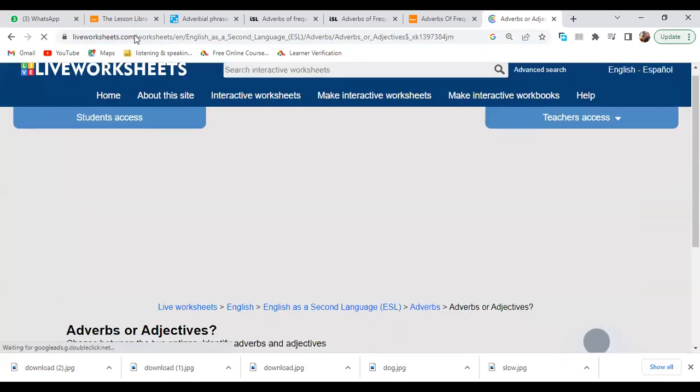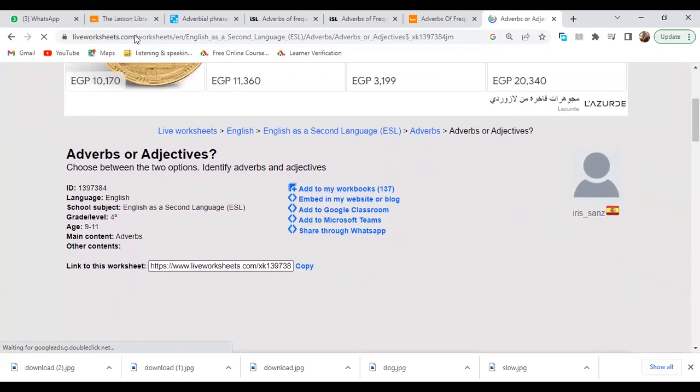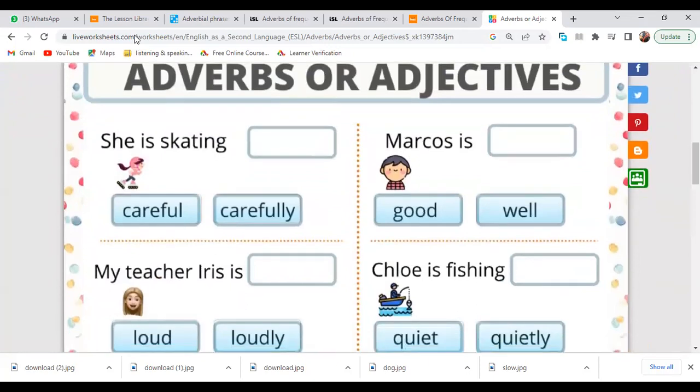It's an exercise that differentiates between the adverbs and the adjectives. I don't want you to be confused between them. Here, she's skating careful or carefully. We are describing the verb skating. How does she skate? She's skating carefully.